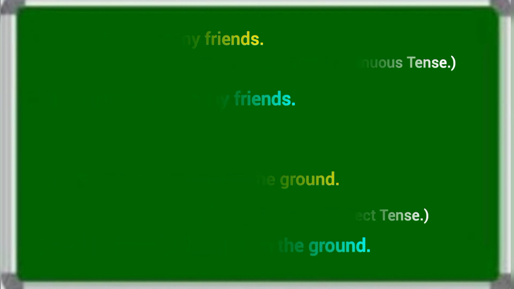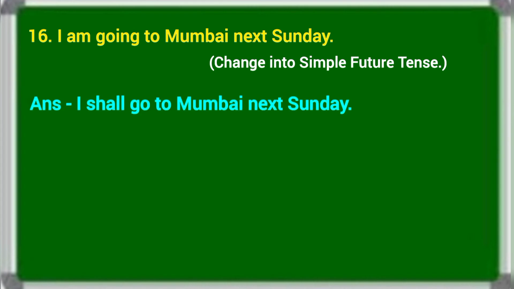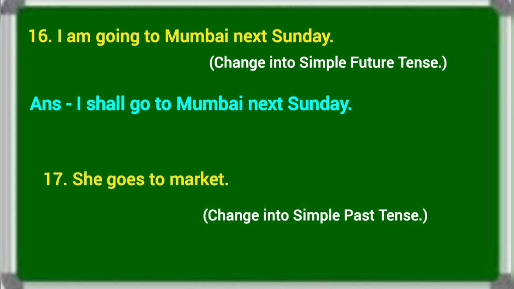Next sentence, I am going to Mumbai next Sunday. Change into simple future tense. In simple future tense, shall or will plus V1 is taken. So the answer is I shall go to Mumbai next Sunday. Next sentence, she goes to market. Change into simple past. In simple past, V2 is taken. The second form of go is went. So the sentence will be she went to market.